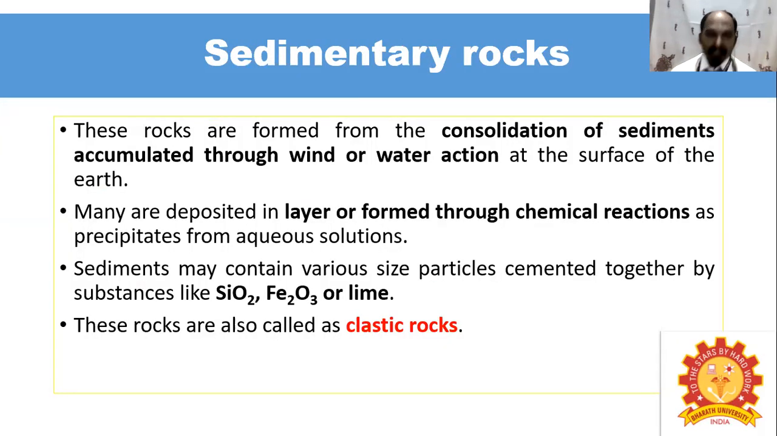Then sedimentary rocks. These rocks are formed from the consolidation of sediments accumulated through wind or water action at the surface of the earth. Many are deposited in layers or formed through chemical reaction, precipitated from aqueous solution. The sediments may contain various size particles cemented together by substances like silicon dioxide, ferric oxide, and or lime. These rocks are called clastic rocks.